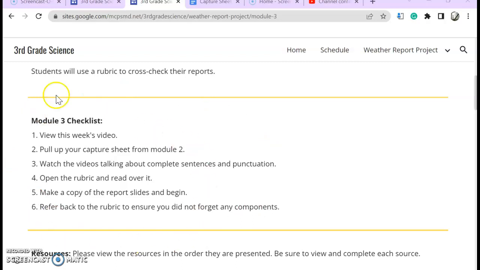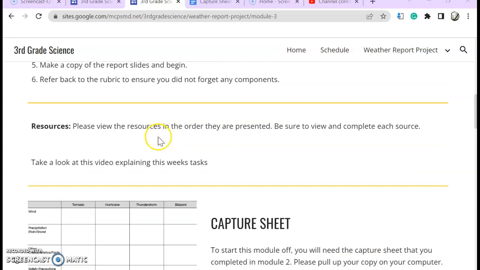Here is our checklist for Module 3. You are going to view this week's video, the video that I'm making right now. After that, you're going to pull up your capture sheet from Module 2. Next, you're going to watch the videos about complete sentences and punctuation. After that, you're going to open the rubric and read it over. Next, you're going to make a copy of the report slides and begin. And finally, you're going to refer back to the rubric to ensure you did not forget any components. This video, when it is completed, will be posted right over here under the Resources tab.